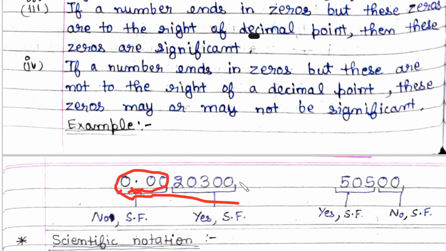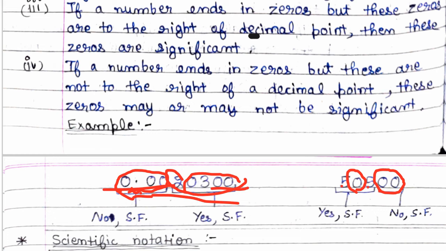These are significant. This also significant. Means these zeros are significant, but these are not significant, as the rule states very clearly. In this, these are not significant because there is no decimal. They are not right to the decimal. So these zeros are not significant figures. But this zero is significant because it is between non-zero numbers.